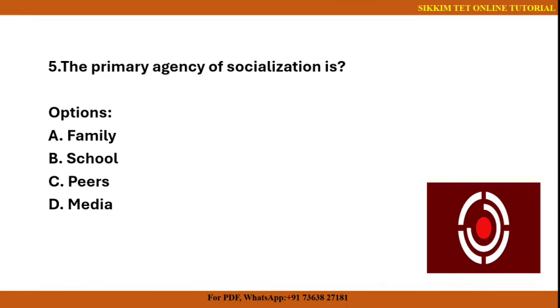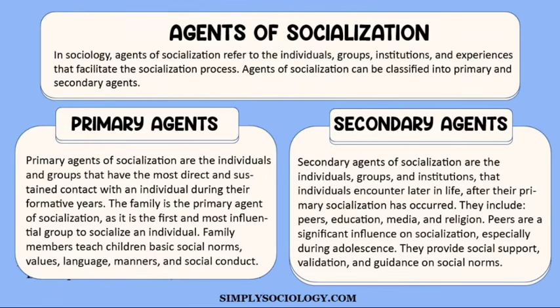Next question we have: the primary agency of socialization is. The options provided below are number A, family, number B, school, number C, peer, and number D, media. So यो क्वेसनको आन्सर फाइन्ड गर्नुभन्दा अगाडि let us try to understand what is socialization. It is a process by which individuals learn values, norms, behavior, and rules necessary to function in a society. Now, you have 10 seconds to answer this question.